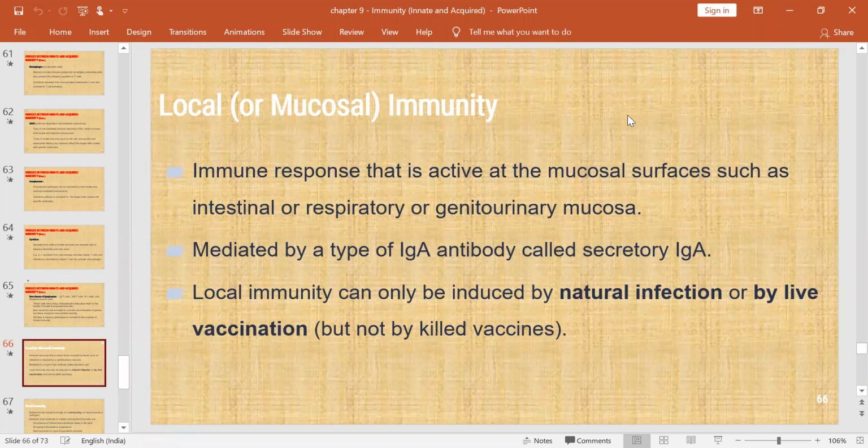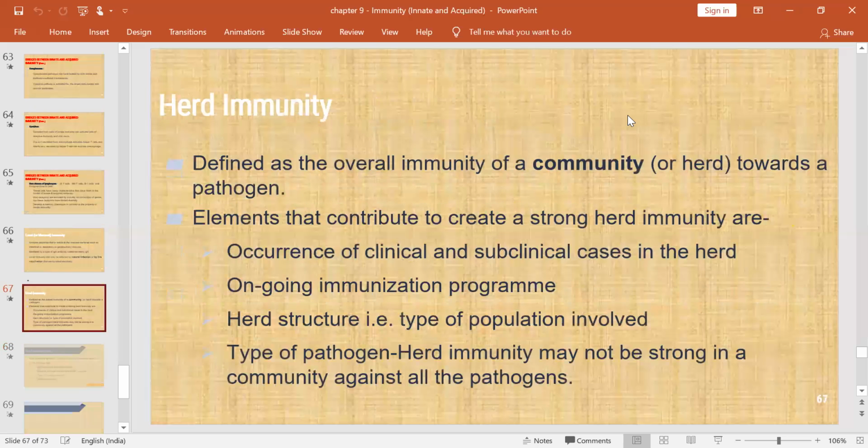And local immunity will be there, that is mucosal immunity. Here secretory immunoglobulin A, IgA, is more important. This local immunity is usually induced by natural infection or by live vaccination.